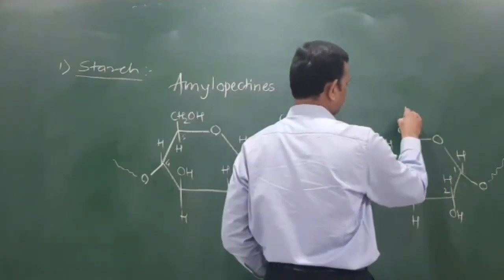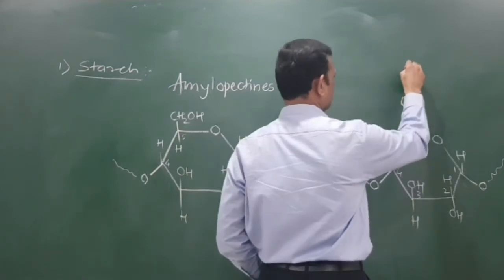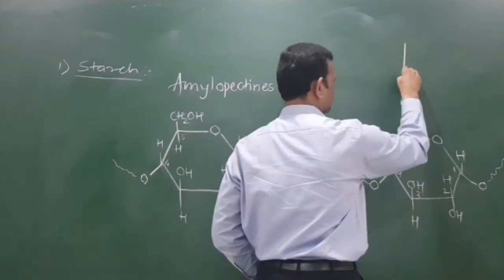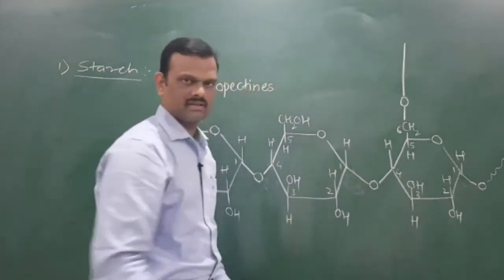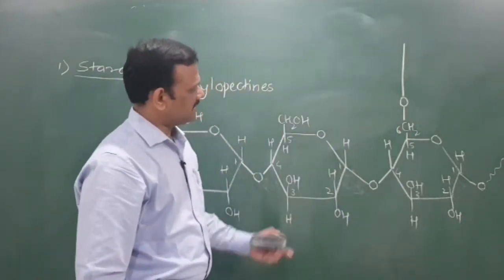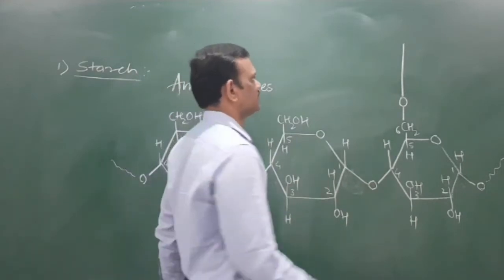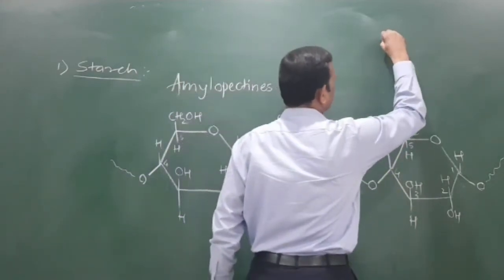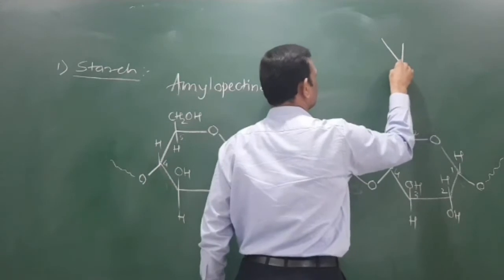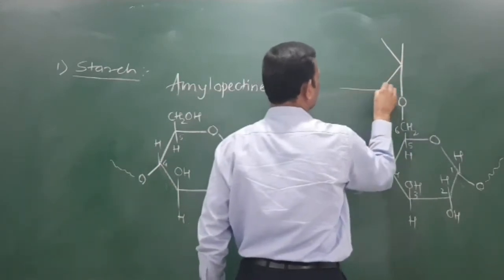CH2 is attached to oxygen, and that oxygen is further attached through such a type of glycosidic linkage, and that glycosidic linkage is a vertical linkage attached to glucose. Now what happens? This glucose ring is here.